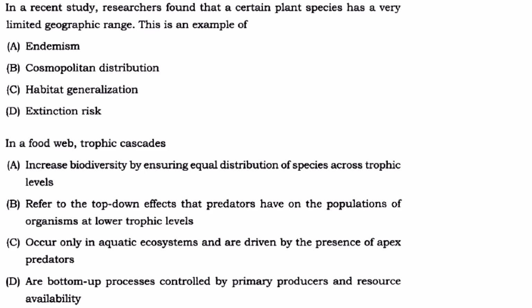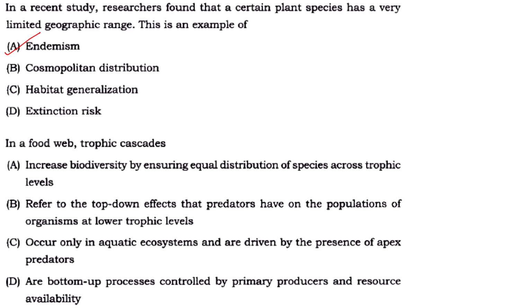Then in a recent study, researchers found that certain plant species has a very limited geographic range. Very limited. So this means it is endemic species. A is the answer. Cosmopolitan distribution means found everywhere. It is not cosmopolitan. Does it mean extinction risk? No, it is not in extinction risk. Only thing, it is found in a very limited region. That's all.